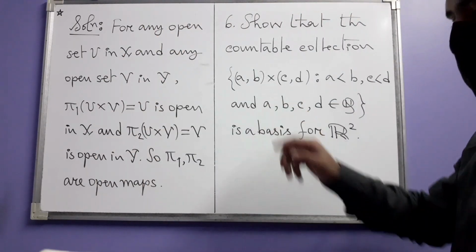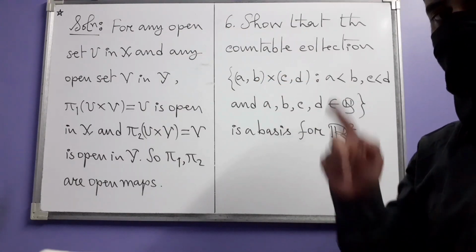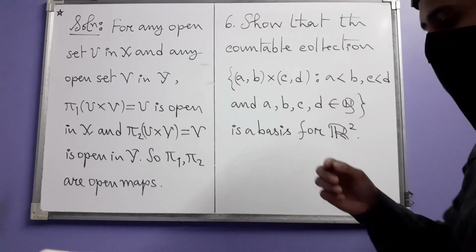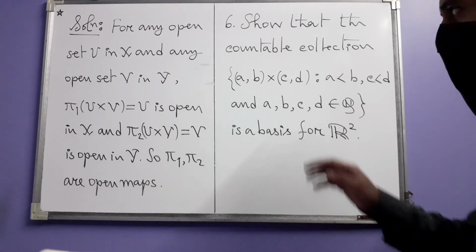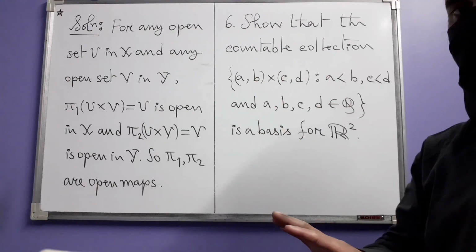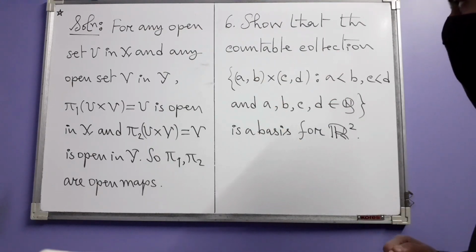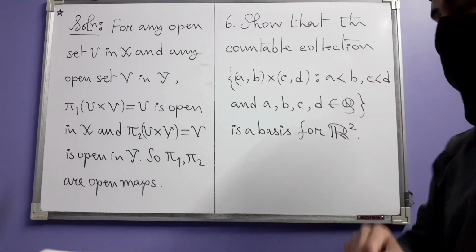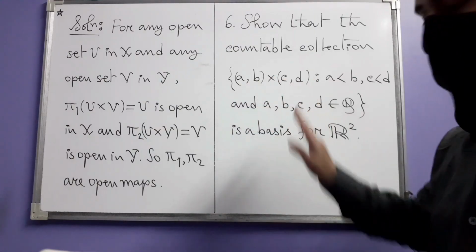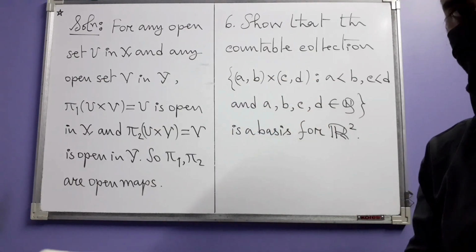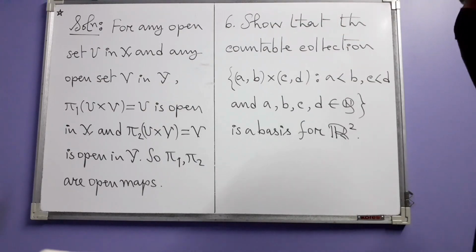So if you think of it geometrically, it is just like one of the bases you have already seen for this topological space R2, which geometrically is the two-dimensional plane. Do you recognize what type of sets you are looking at? These are interiors of rectangles, where the rectangles have sides parallel to the axes. But it's not exactly that basis. In that basis, all possible rectangles were considered. Here, however, the corners of the rectangle, or to make it less mysterious, these real numbers a, b, c and d are rational. There they could be any real numbers.